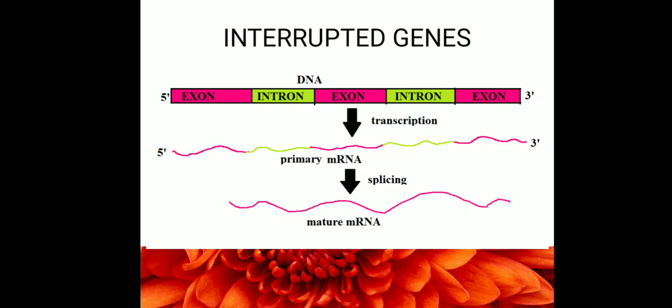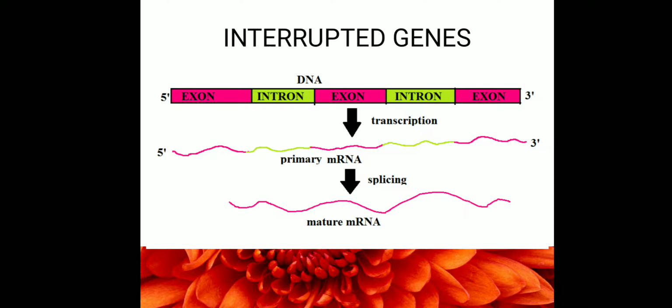Now we are moving on to the next type of genes, called interrupted genes. Interrupted genes are a very important type of genes because they are generally seen in eukaryotic cells.